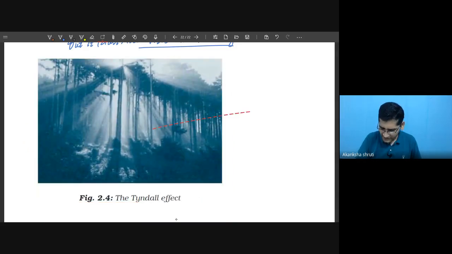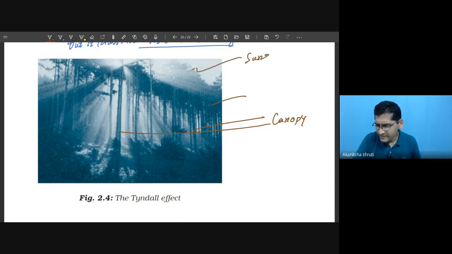So whatever these canopies are, you are getting the various leaves and this sunlight. All the sunlight is not able to pass directly through the leaves to reach the ground, but whatever light is entering here, like this one, it is a beam of light.